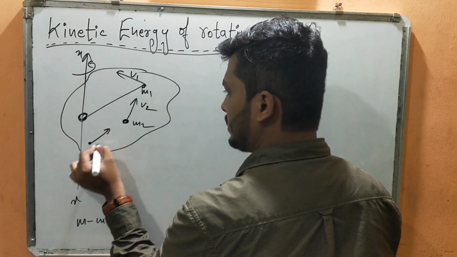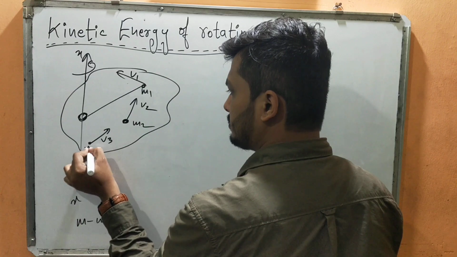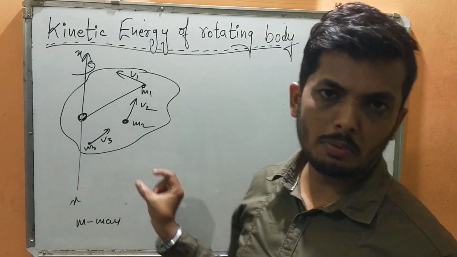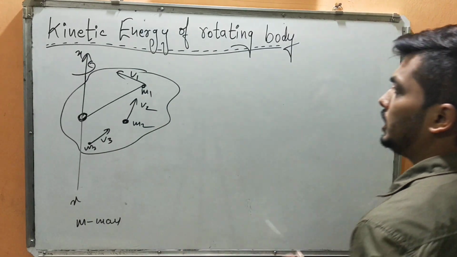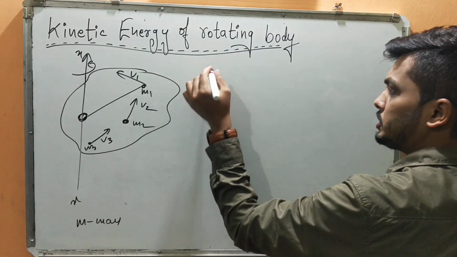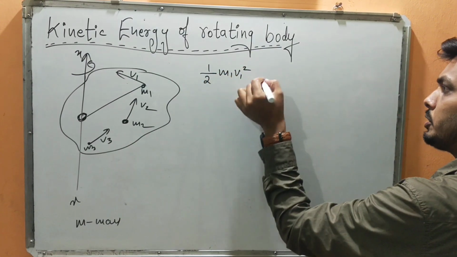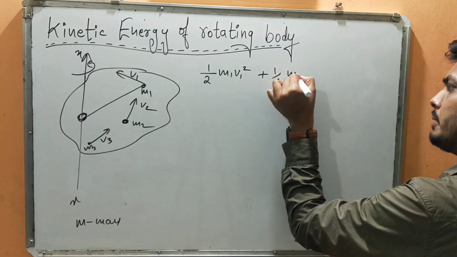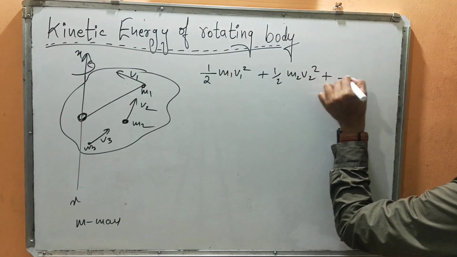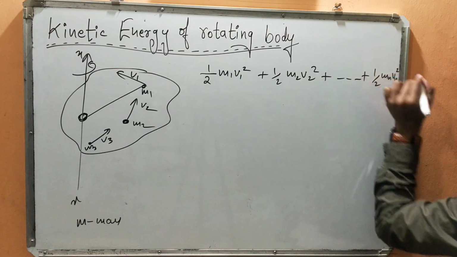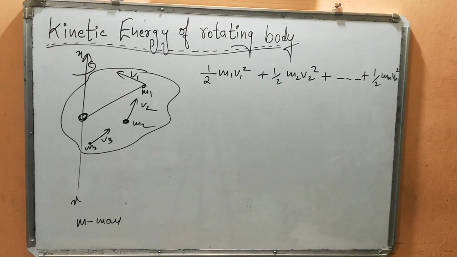If I take the kinetic energy of individual particles and add them, I will get the total energy. The kinetic energy of the first particle is half m1 v1 square, of the second particle half m2 v2 square, and for n particles, half mn vn square.